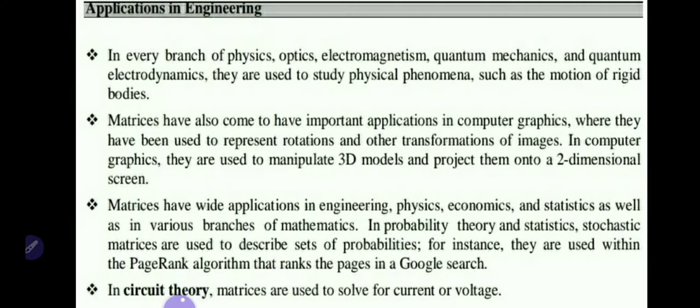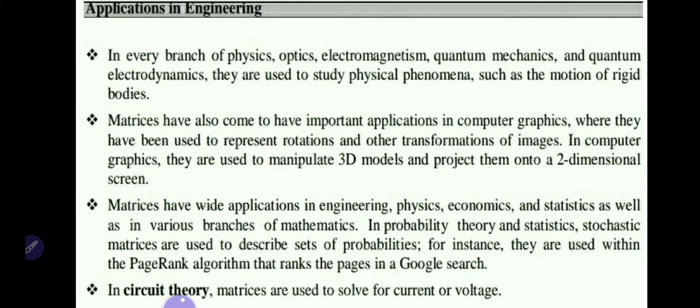The first application is in every branch of physics, optics, electromagnetism, quantum mechanics, and quantum electrodynamics. Matrices are used to study physical phenomena such as the motion of rigid bodies. Matrices also have important applications in computer graphics, where they are used to represent rotations and other transformations of images. In computer graphics, they are used to manipulate 3D models and project them onto a two-dimensional screen.